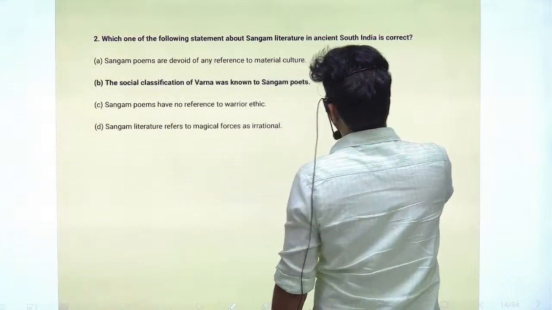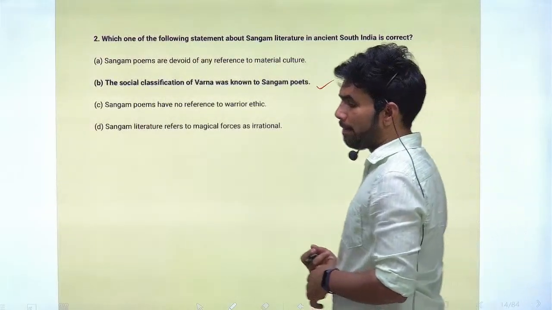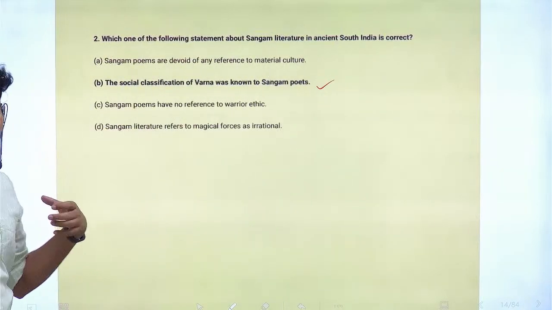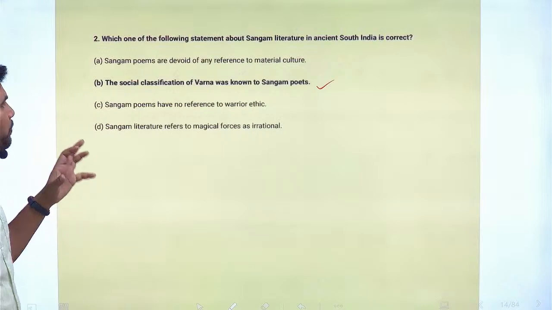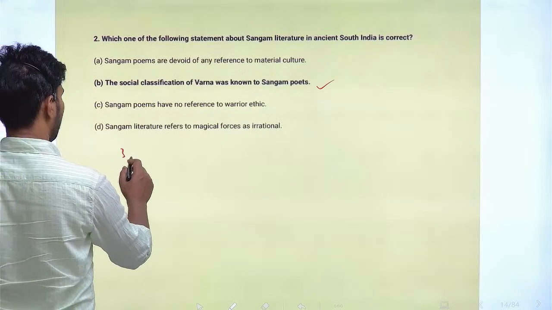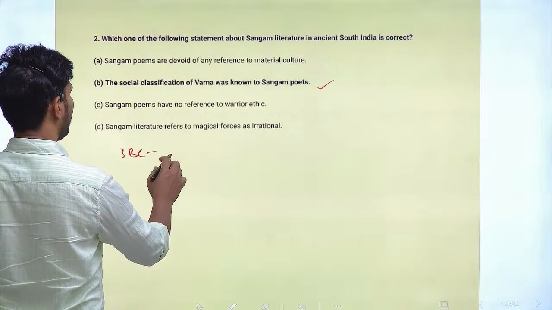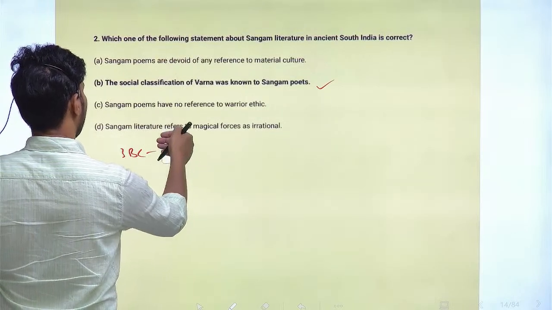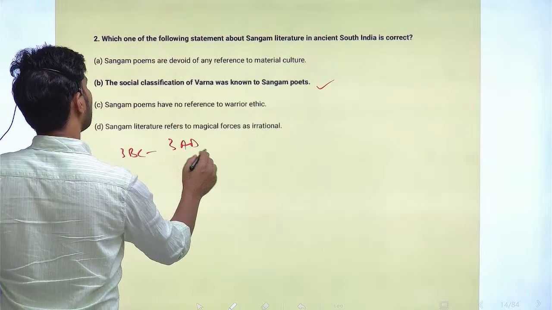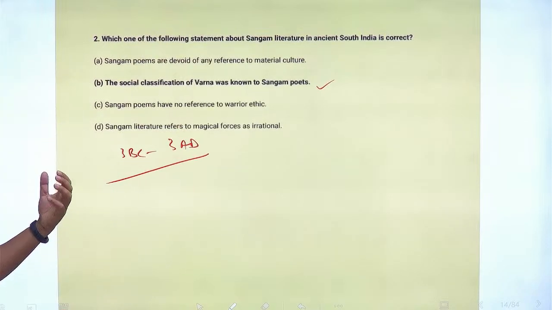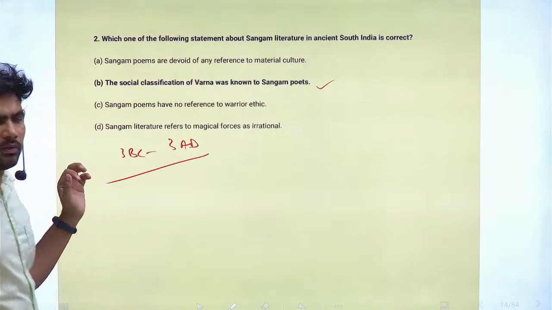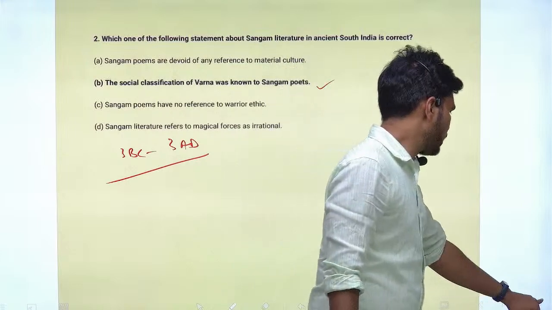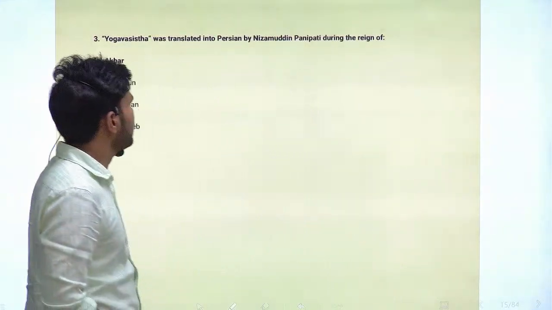You know very well the Varna system was in practice especially in northern India, but the Varna classification was known to Dravidians also, even during the 3rd century BC. The Sangam literature has been composed between 3rd century BC to 3rd century AD. So the Sangam poets knew this Varna based classification. Other statements given are incorrect. You can go through the statements and check.